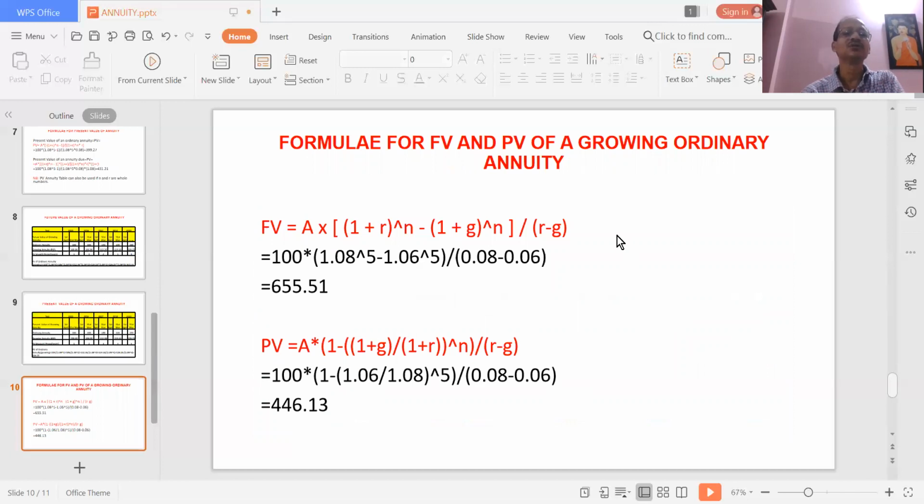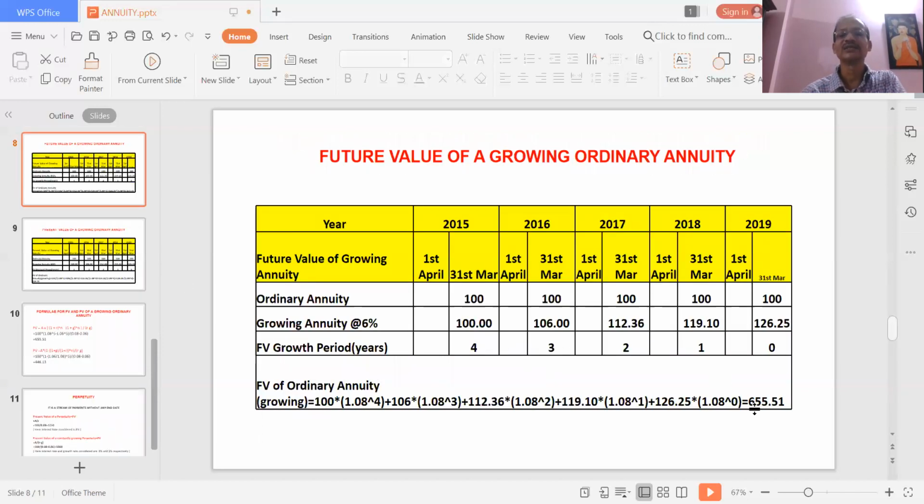Now, you can also use a formula to calculate the future value and present value of a growing ordinary annuity. Unlike the previous example, where we calculated in a tabular format using the manual method, you can also use the following formula to calculate the value. So for future value, you have to use this formula, where A is the amount deposited every period, R is the interest rate, N is the number of periods, G is the growth rate, at what rate the amount is growing over the year. So if you use the formula, you get 655.51, which is the same as the previous slide.